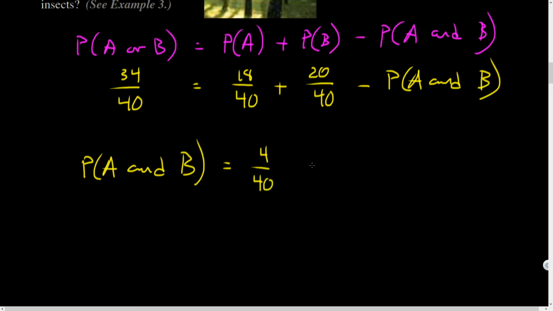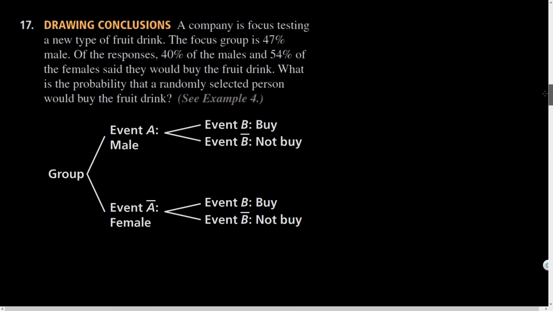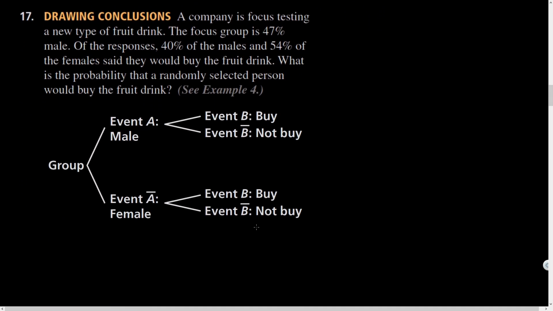So those are very unlucky trees, which is equal to, by the way, 10%. So 10% of the trees in the forest are being eaten by bugs, and are ill. Too bad. All right, and here's the last problem I'm going to do today.